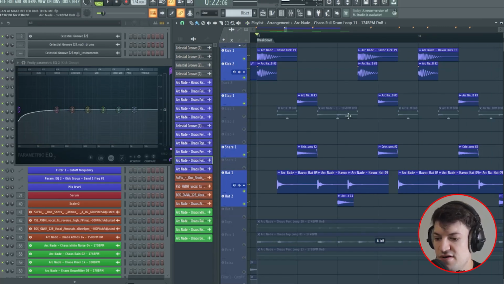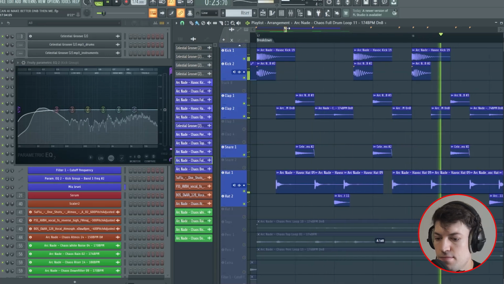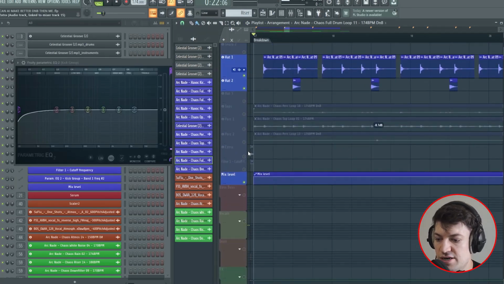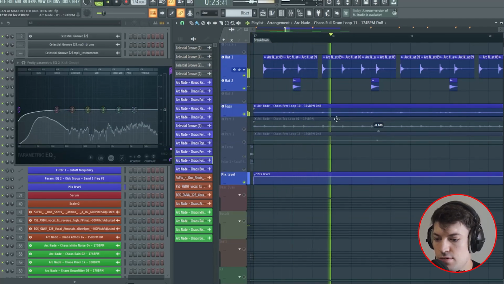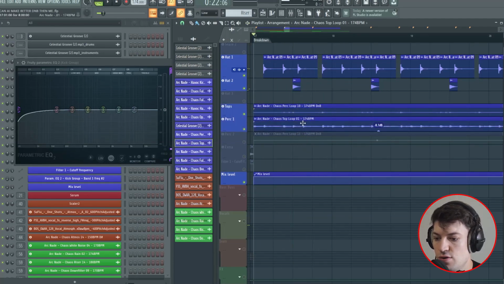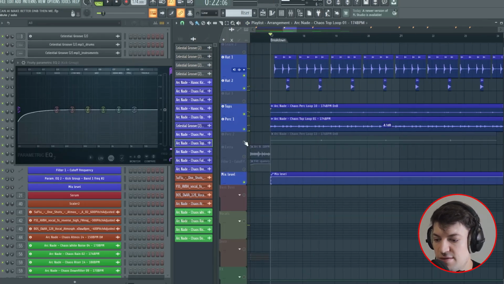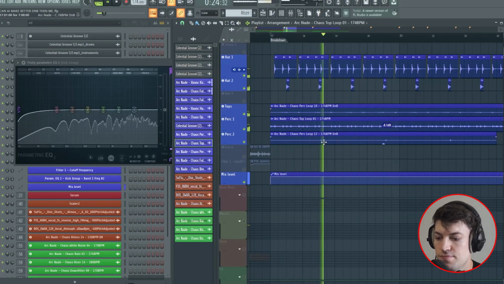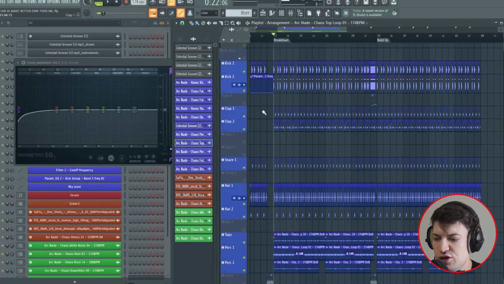And then we've added another hi-hat here to give it even more layering. And again, this is from that loop. And then what I've done is added some tops. So I've added a percussion loop here. And then I've added another top loop completely in stereo to get this. And then we've got some percussion loop over the top. And then it gets those really layered drums, which sound really good with a bass over the top and the vocals.